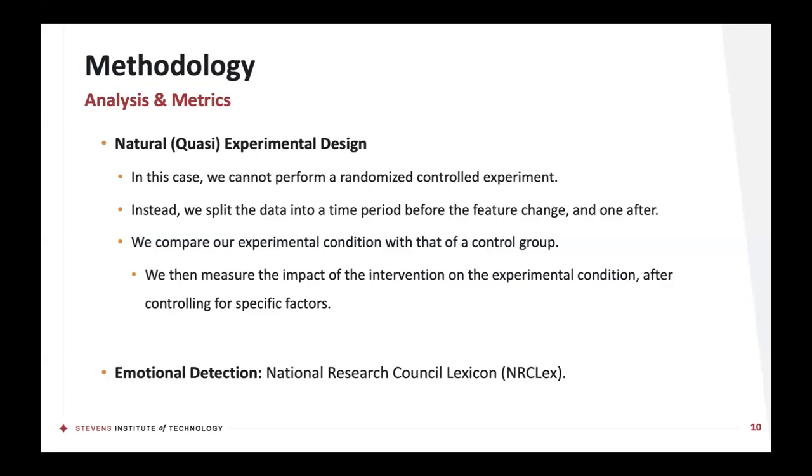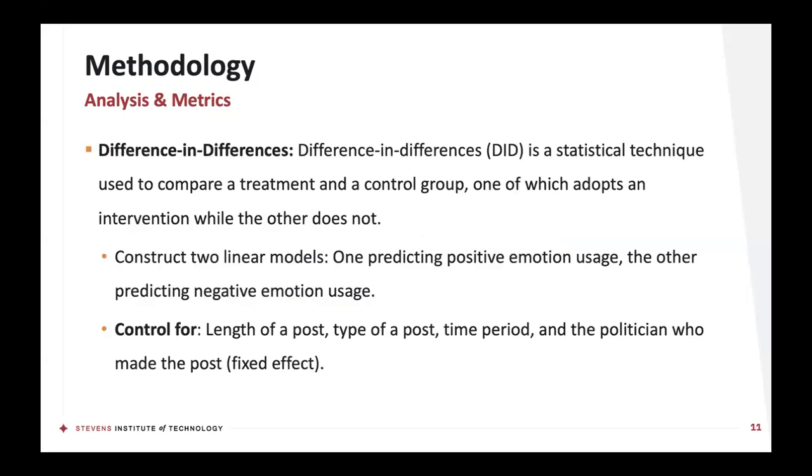Now, to measure emotions and to perform emotional detection on text, we utilize the NRC Lex, that's the National Research Council Lexicon, which is a lexical dictionary of words and their associated emotions. For example, a word can have joy or anger or sadness or multiple emotions associated with it. We then perform what's known as a difference-in-differences technique.